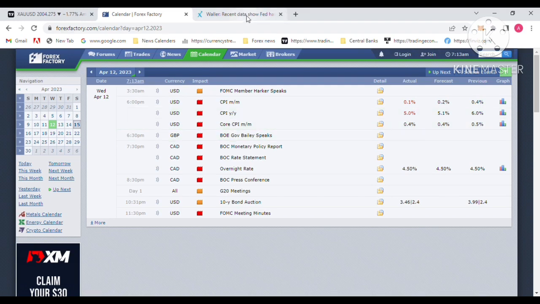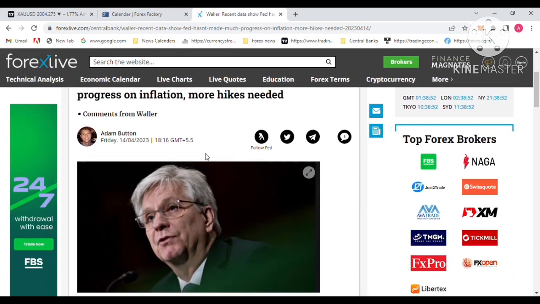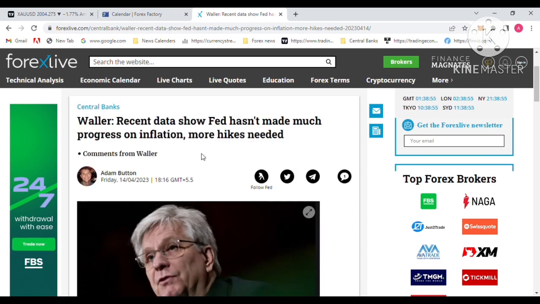Now the Fed's interest rate decision is in May. Yesterday an FOMC member said in a speech that recent data show the Fed hasn't made much progress on inflation and more hikes are needed. That is why the gold market dropped hugely yesterday. This is a very hawkish tone, saying interest rate hikes are needed. That's very hawkish for the US dollar.